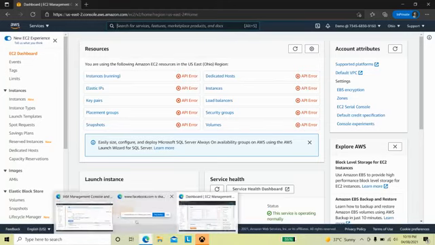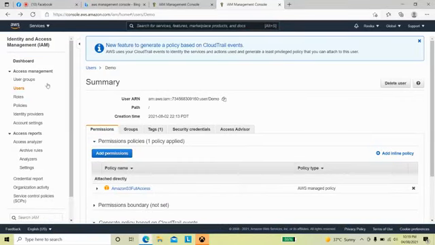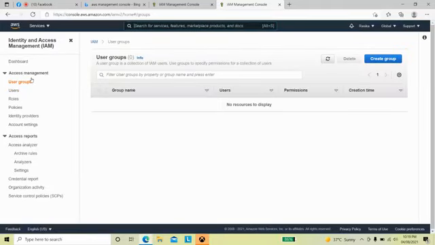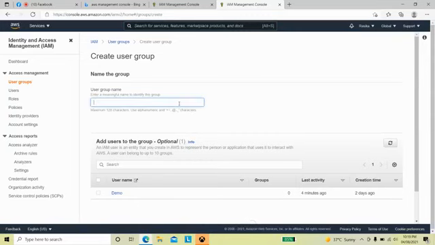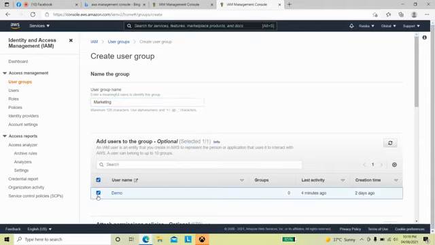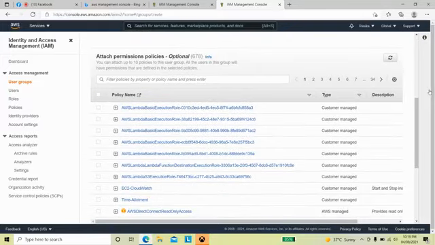Now I am going to create a user group. For example, we can use it department wise, like marketing. You can assign this user to this group.